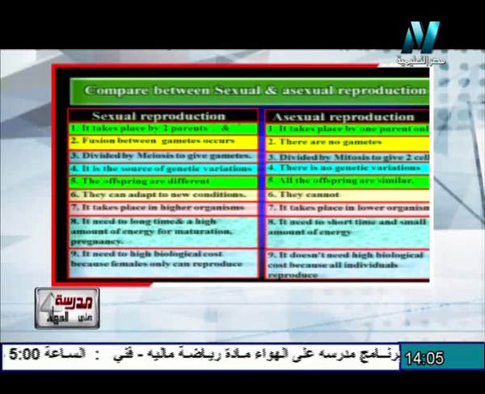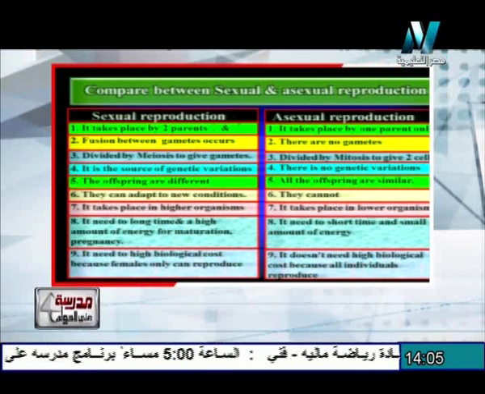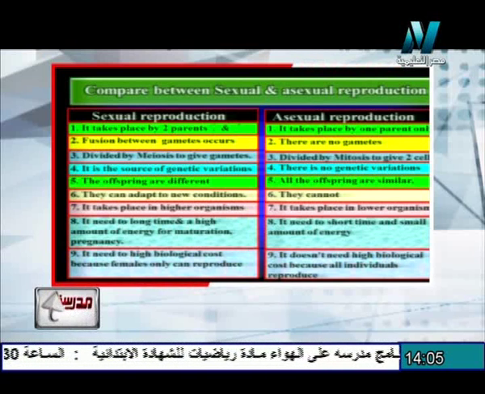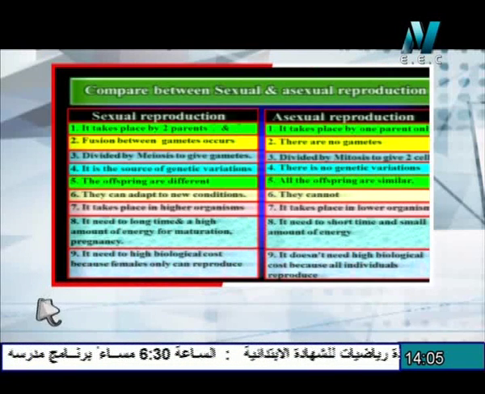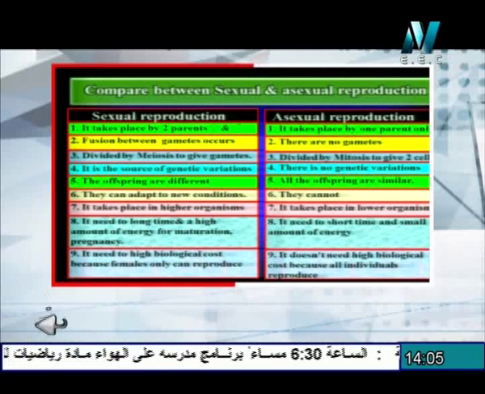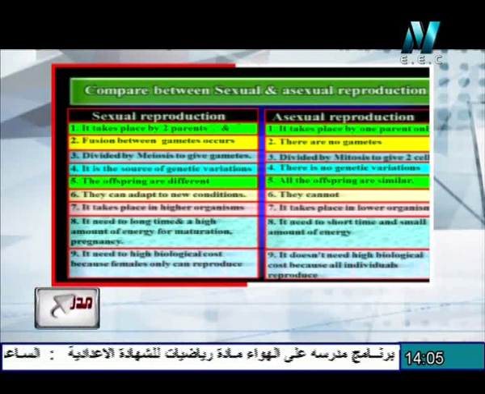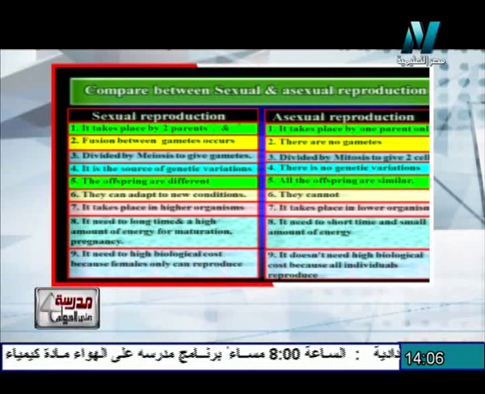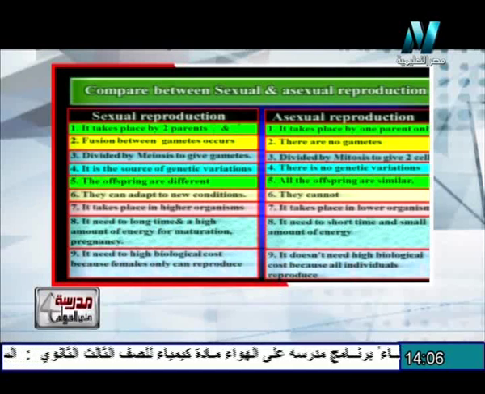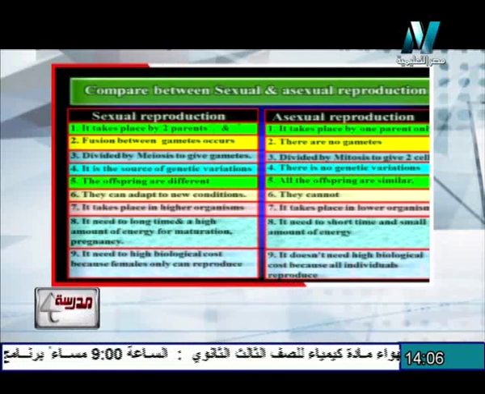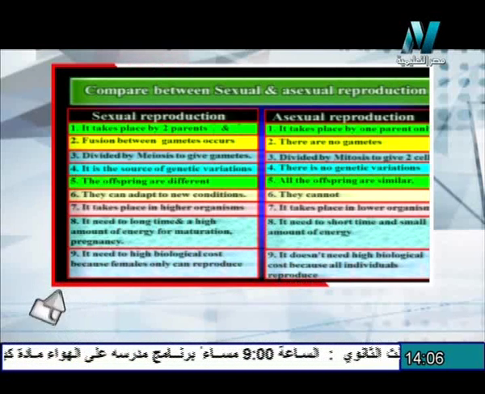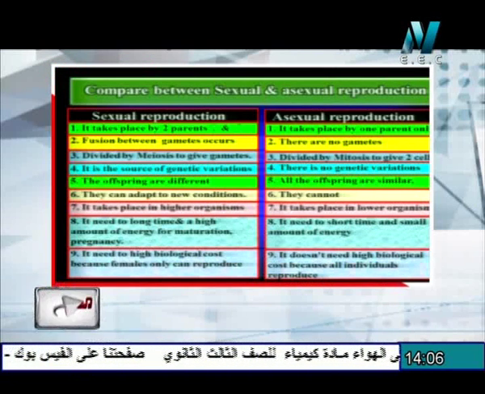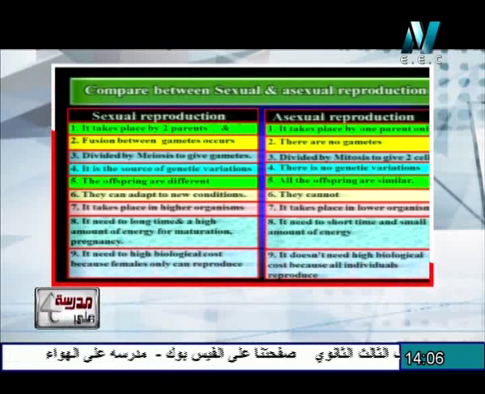In the case of the sexual reproduction, it takes place by two parents, but by a single parent only in the asexual reproduction. The sexual needs two parents to produce gametes, but no gametes are formed during the asexual reproduction. The gametes are formed by meiotic division, but all kinds of asexual reproduction take place by mitosis division. The sexual reproduction is the source of genetic variation, but there is no genetic variation in the case of the asexual reproduction.